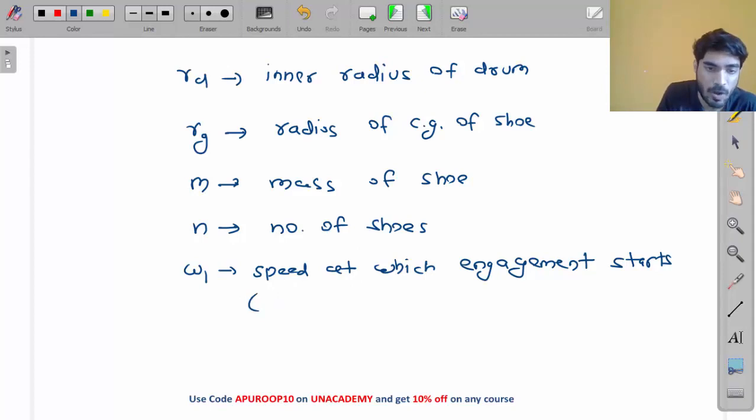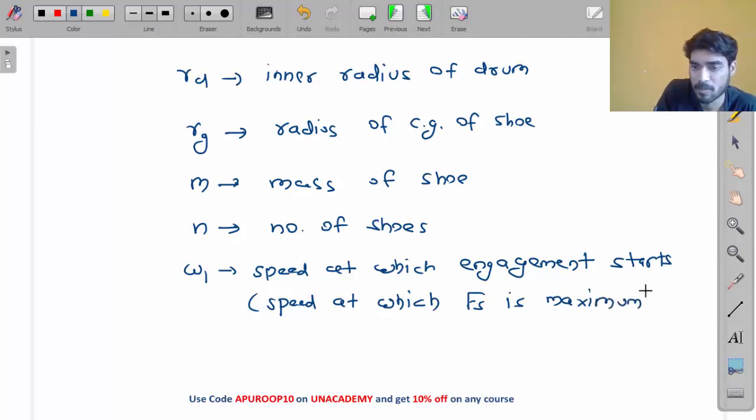Omega 1 is the speed at which Fs, the spring force, is maximum. From 0 to omega 1, no engagement, because Fc and Fs both are equal. But after omega 1, Fc will increase, Fs will remain maximum. So now there will be a net force which will engage.